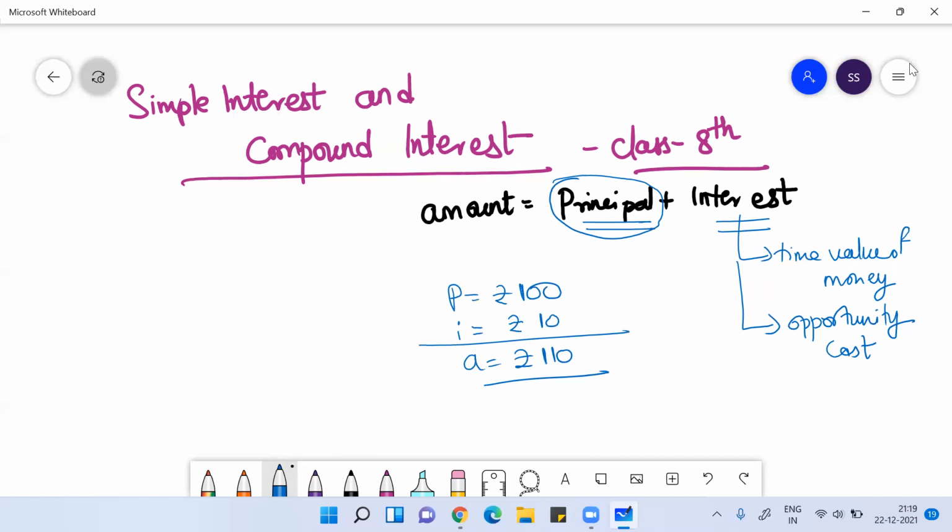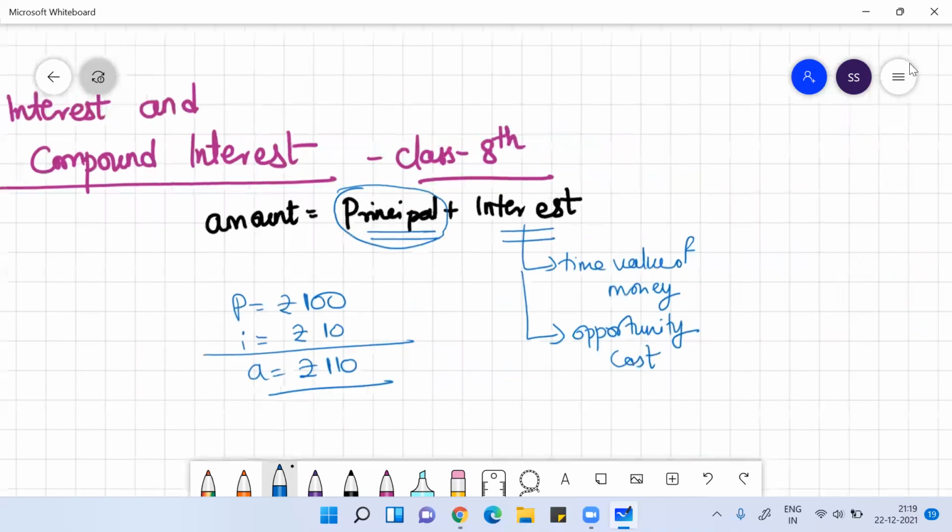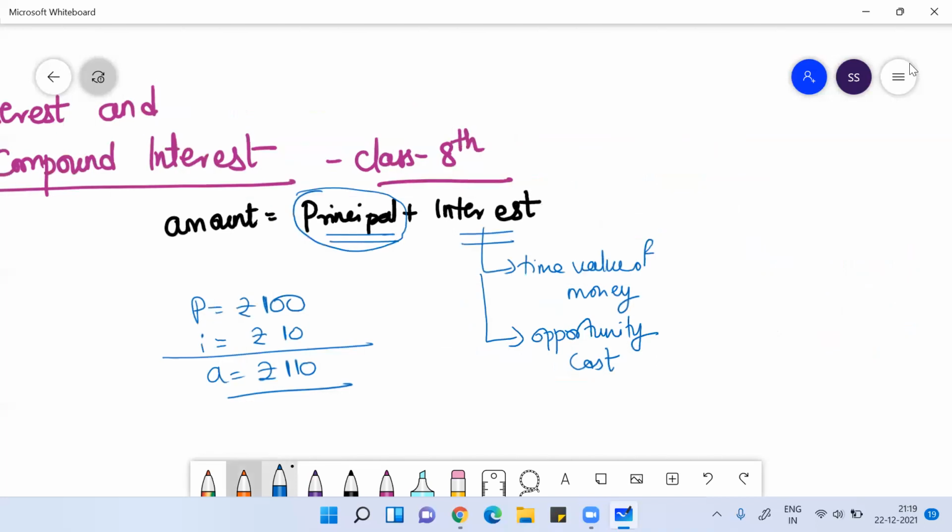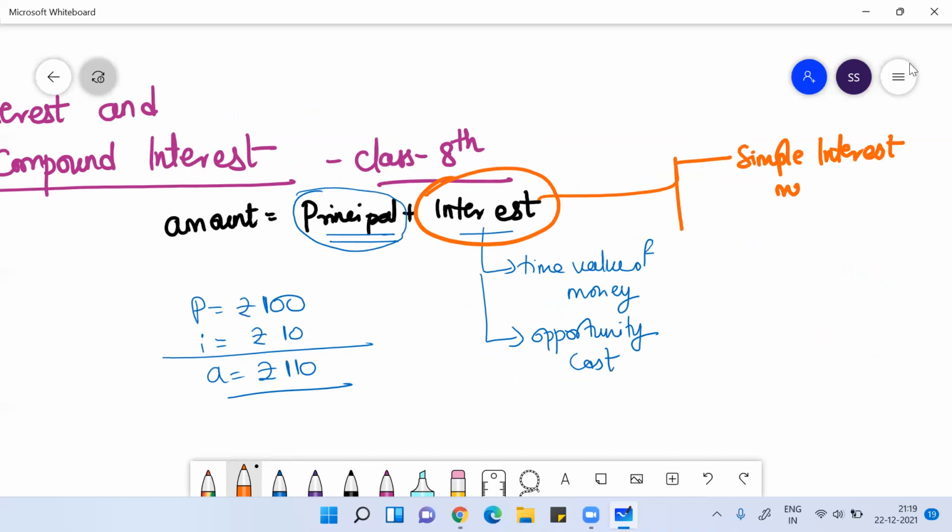ठीक है. तो यहाँ पे what you need to understand is that whenever we talk about calculation of interest, you can calculate it in two ways. One method of calculating interest is the simple interest methodology, or you can calculate interest by the compound interest methodology.